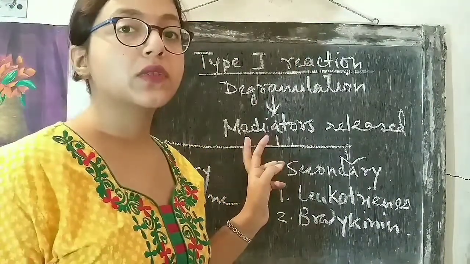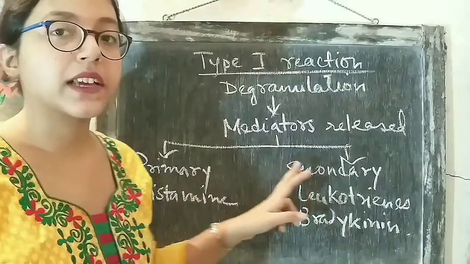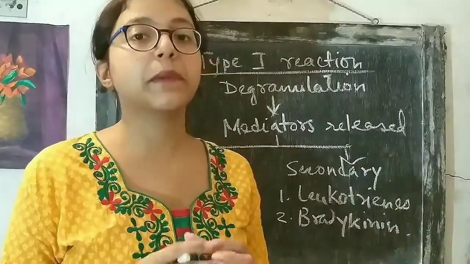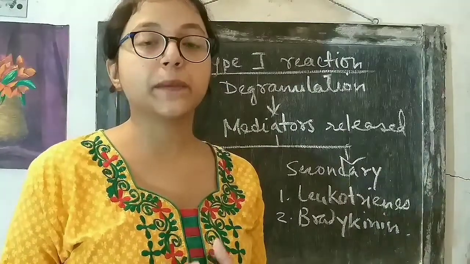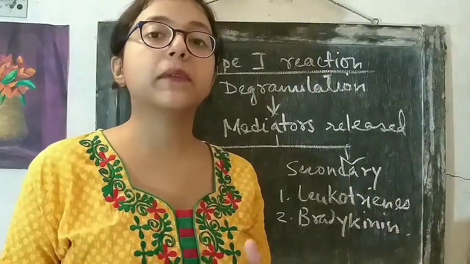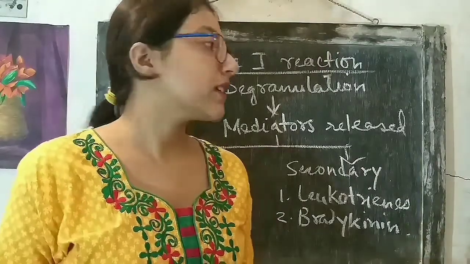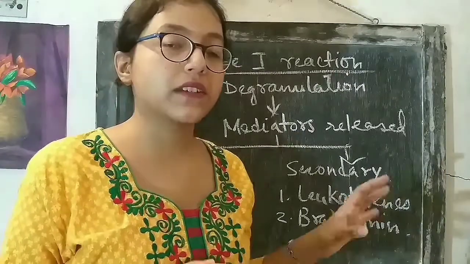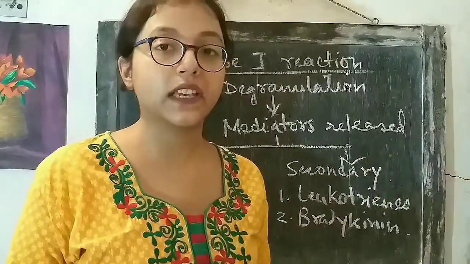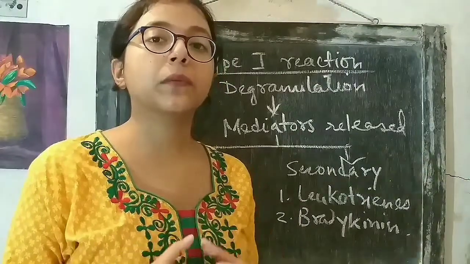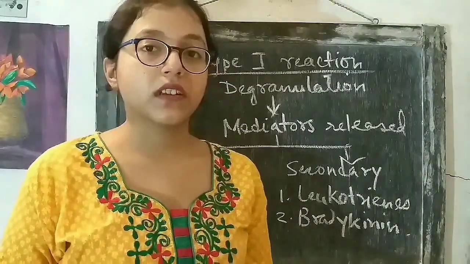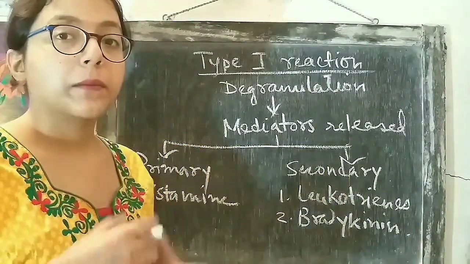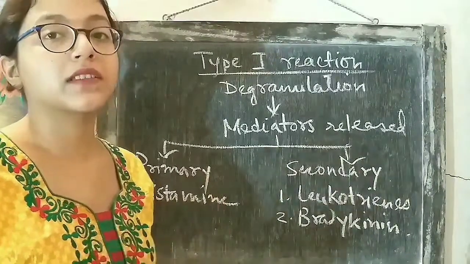These mediators belong to two categories: primary mediators and secondary mediators. Primary mediators are those that are present inside the mast cells and basophils prior to degranulation. That means they are already present inside the cell before the degranulation process. But secondary mediators are those that are formed during the degranulation process. Secondary mediators are not stored inside the cell. That is why they are called secondary mediators, and primary mediators are those that are preformed and stored inside the mast cells and basophils.